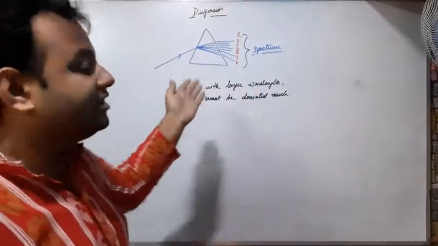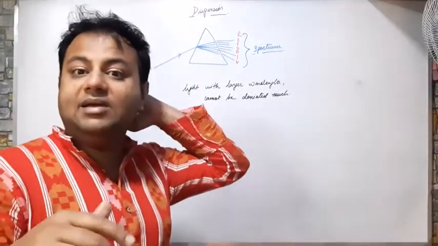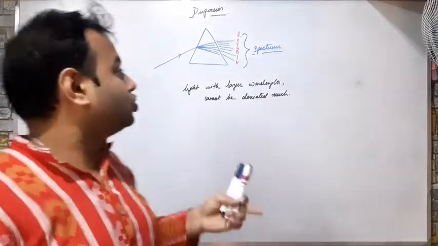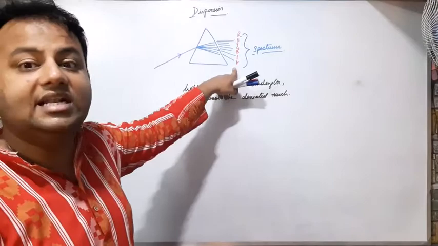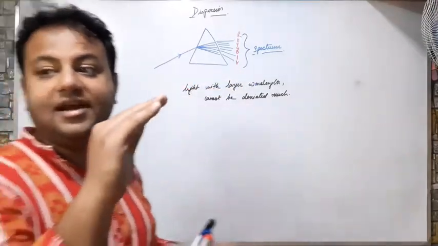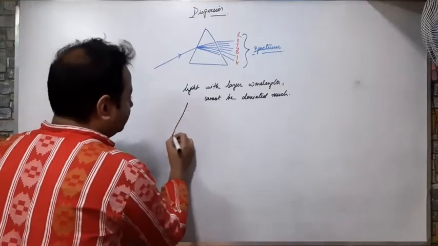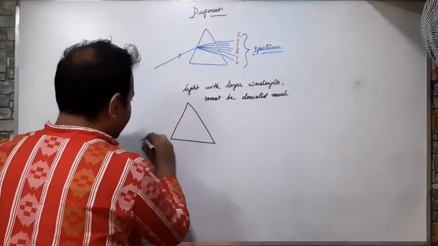And the color with the least wavelength, which is thin, can be easily bent, can be easily deviated. So the color of light that is violet has least wavelength, so it is deviated the most. So what happens if this is the prism and this is the light?